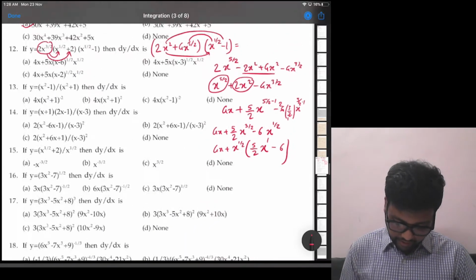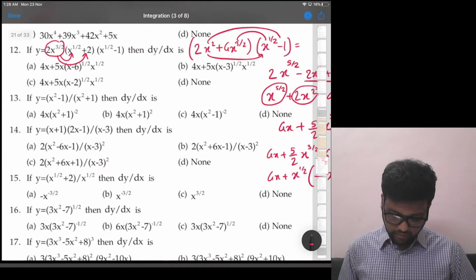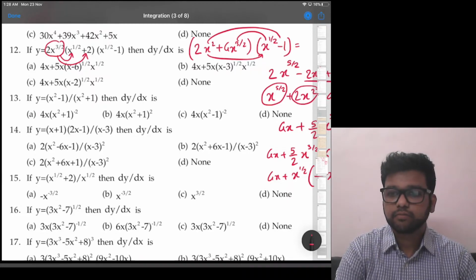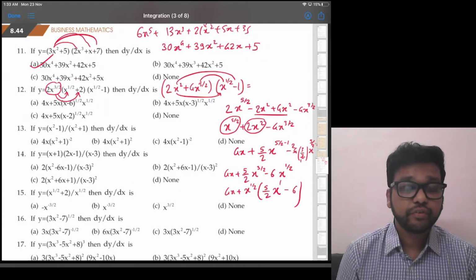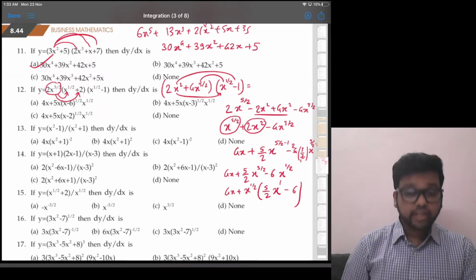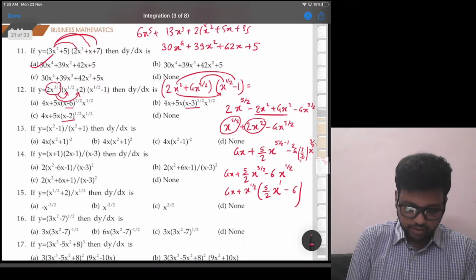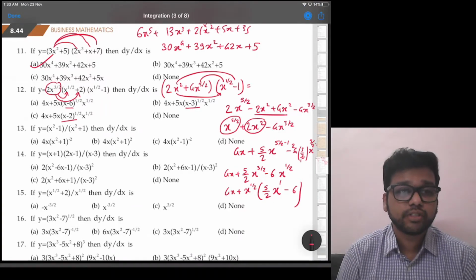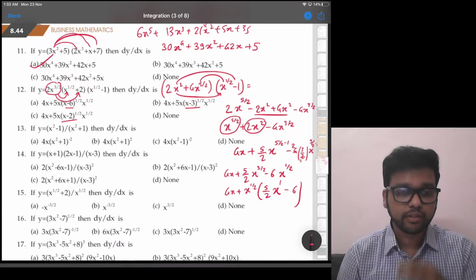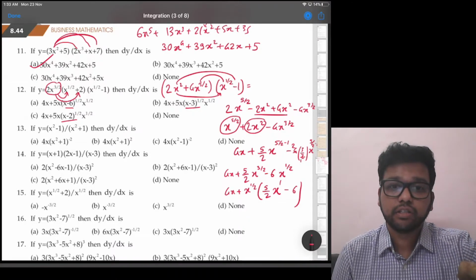Now, if you see, they have taken something else as common, 5x. So if you see, that is not in the options, because we cannot take 5x common now, right? x minus 6 raised to half, x minus 3 raised to half, x minus 2 raised to half, that is not possible, because there is nothing where we have half as power, right?